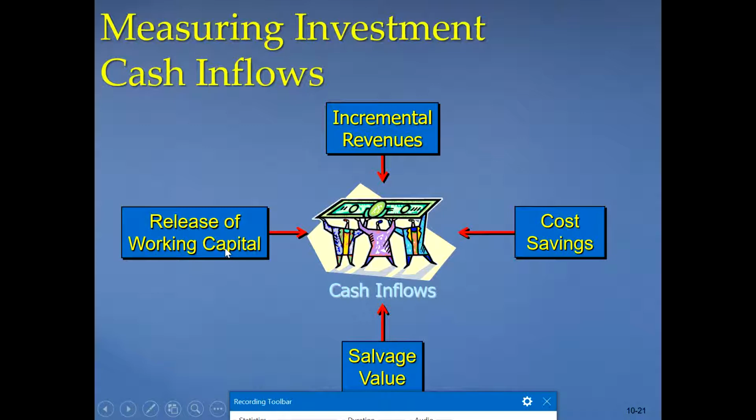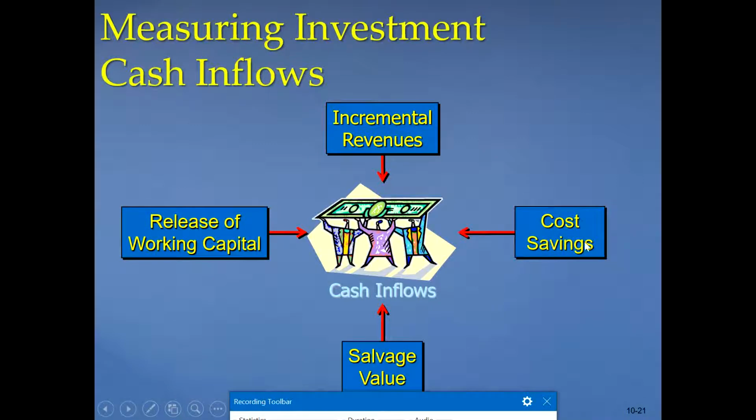For example, initially, when we start a new project, maybe when we sell something on account, we have receivables, we have inventory, we have cash. So these are all working capital requirements. Initially in the project, they are outflows, but at the end of a project, the same amount becomes inflows, right? So these are cash inflows. So basically we have four types of cash inflows, right?